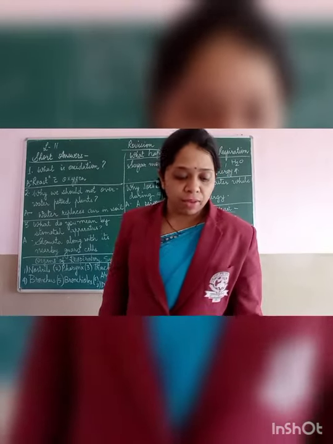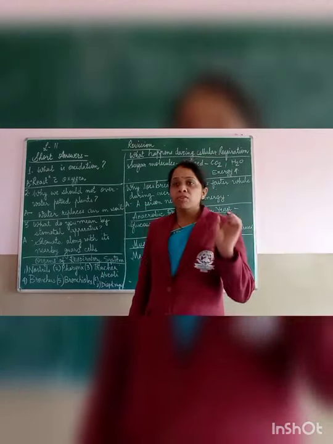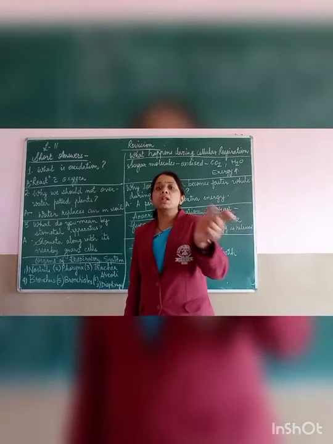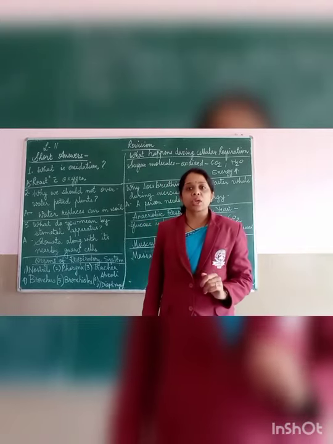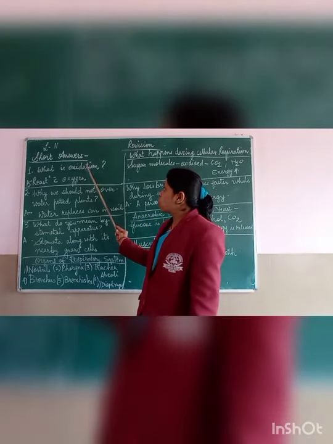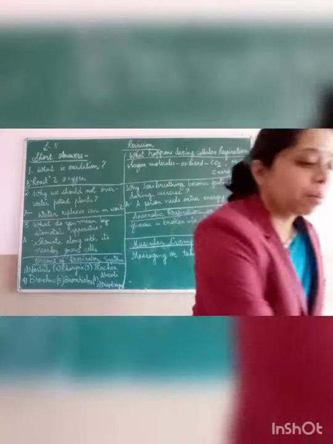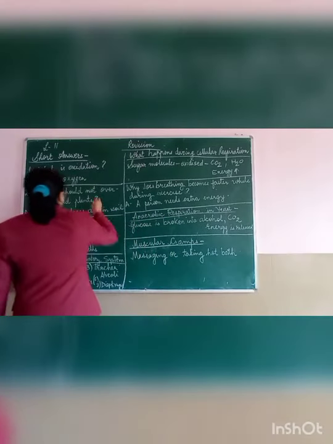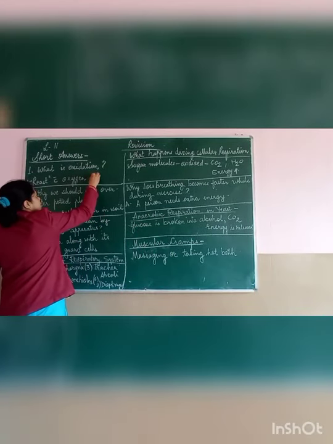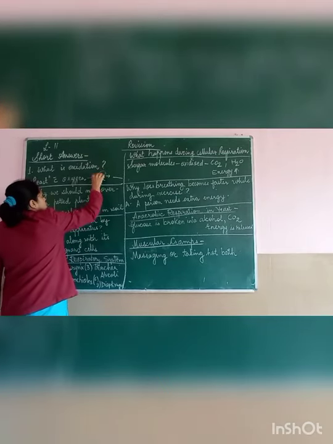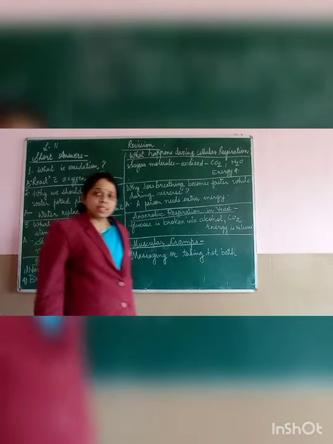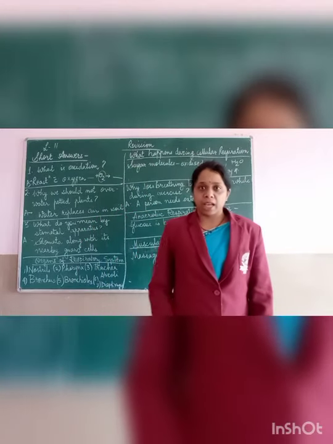For example, the reaction where the substance combines with oxygen to give a product is called an oxidation reaction. For example, one of the substances will react with oxygen to give out products. Here oxygen is involved, that means this reaction is an oxidation reaction.